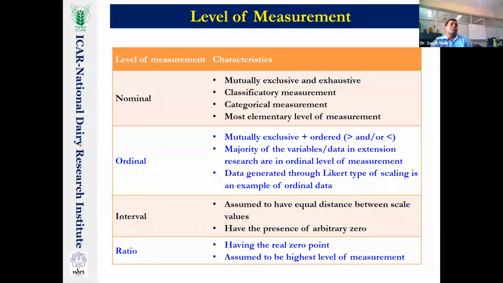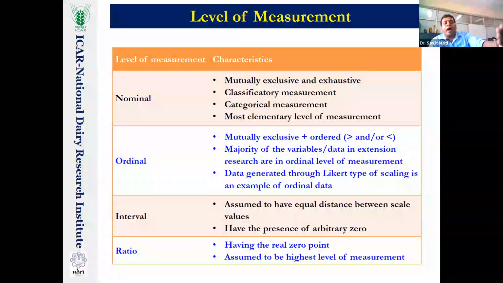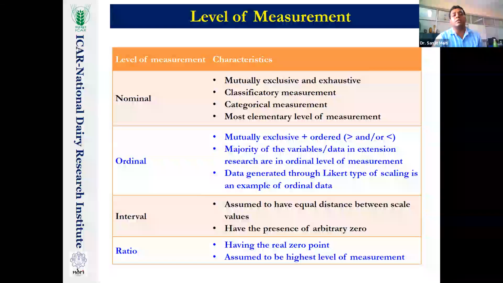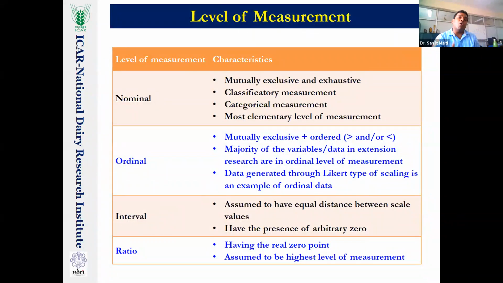Next comes the ordinal level of measurement. So this is the order: nominal is the most elementary level of measurement, then next comes ordinal, then interval, and ratio is the highest level of measurement. When we go one step ahead, from nominal to ordinal, all the characteristics of the nominal level of measurement will be there. That means there will be mutually exclusive plus order. That means it will say less than, greater than, or equal. For example, my attitude towards the extension subject is more favorable than that of my friend X.